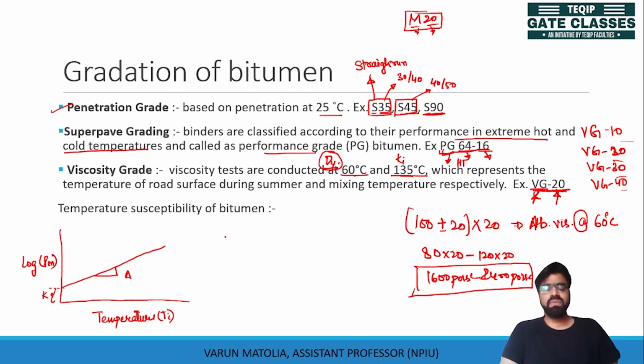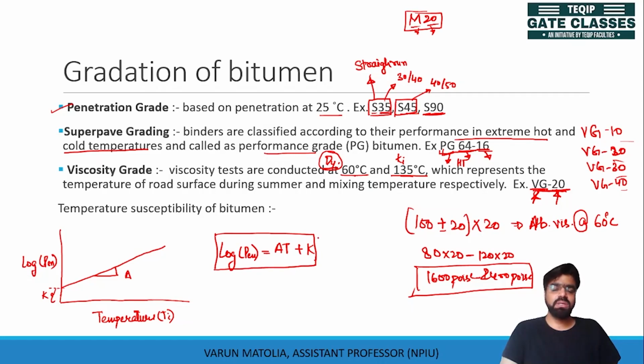And this equation of line can be written as log penetration is equal to A times temperature, that is on the x-axis, plus K. This is y equals mx plus c.